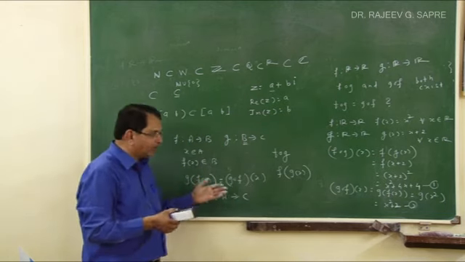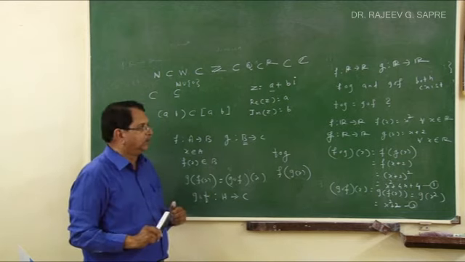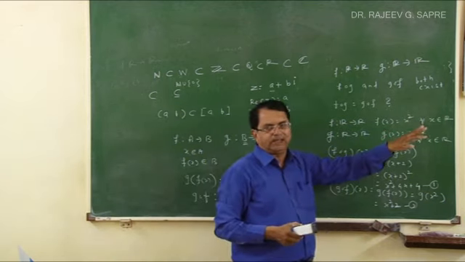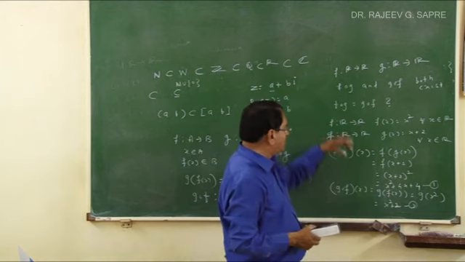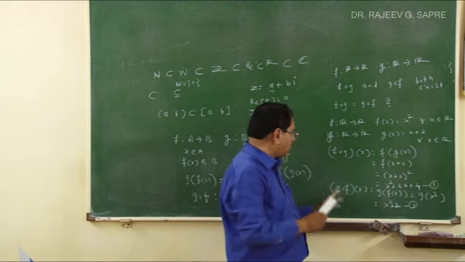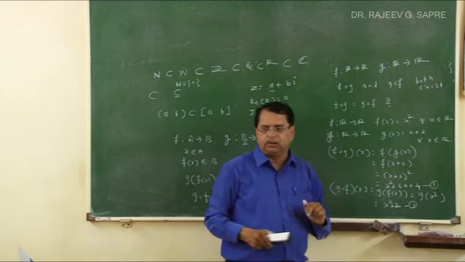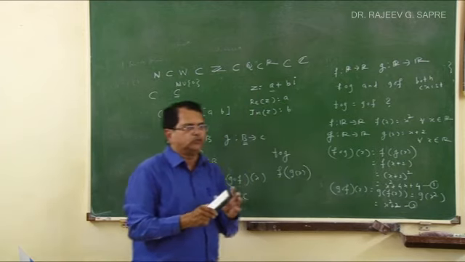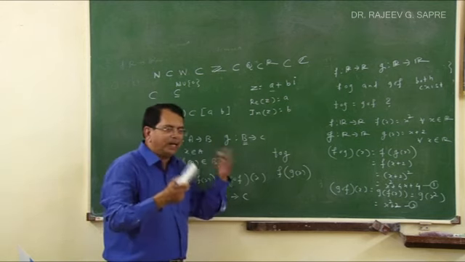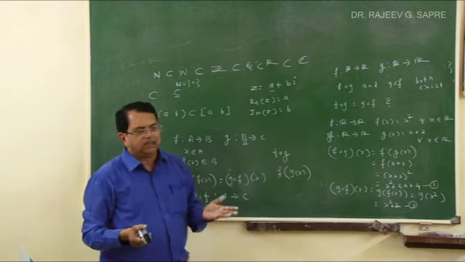First thing is, it may not exist also. It may happen that f circle g exists, but g circle f does not exist. In some cases, both f circle g and g circle f exist, but they are not equal, because whenever I operate f circle g on x, my output is x square plus 4x plus 4, and whenever I operate g circle f on x, my output is x square plus 2. Definitely they are not equal. And so composition of two functions need not be commutative. In some cases it may happen, luckily, that f circle g of x is the same as g circle f of x, but in general they are not equal.